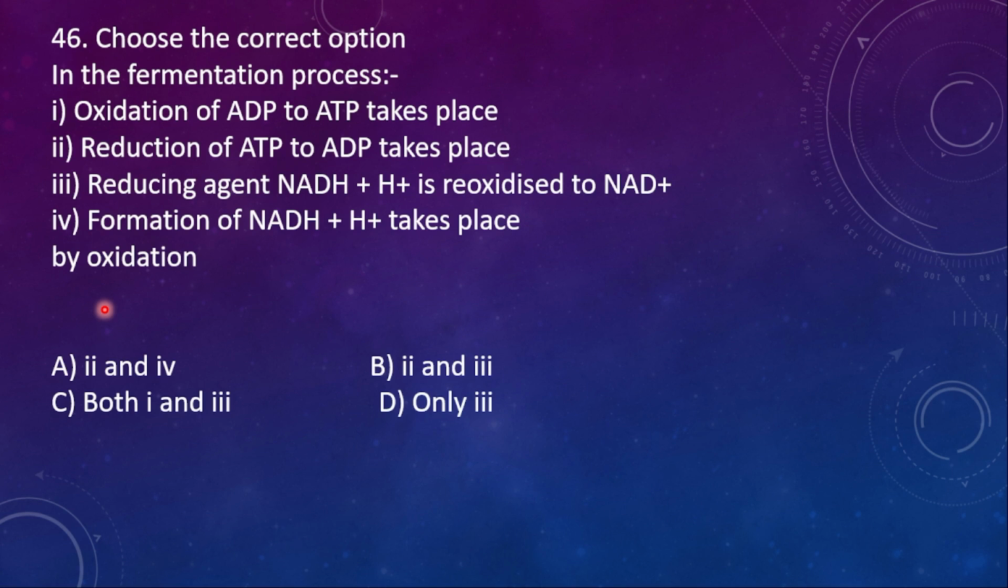46. Choose the correct option in the fermentation process. First one, oxidation of ADP to ATP takes place. 2. Reduction of ATP to ADP takes place. 3. The reducing agent NADH plus H plus is reoxidized to NAD plus. 4. Formation of NADH plus H plus takes place by oxidation. So here the right option is option D. Only the third one is right.